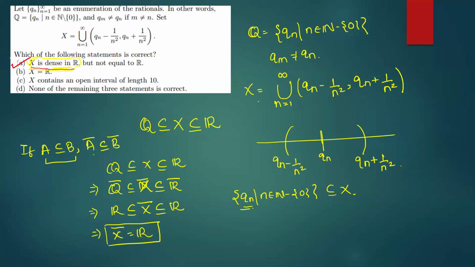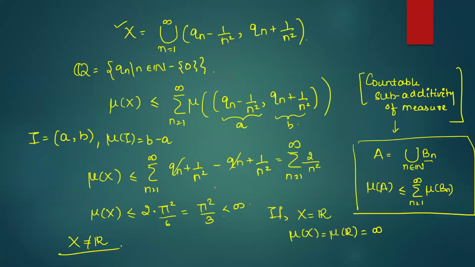But still, as we are practicing here, let us have a look at the other options as well. अभी x equals to R है? No. Option: x contains an open interval of length 10. अच्छा, तो हमको बोला जा रहा है that x contains an open interval of length 10. So again, यहीं पर फिर से measure का concept use होगा. Let us say that the set x has an open interval I of length 10. मान ले कि एक ऐसा open interval है जिसका measure 10 है and that is a subset of x.